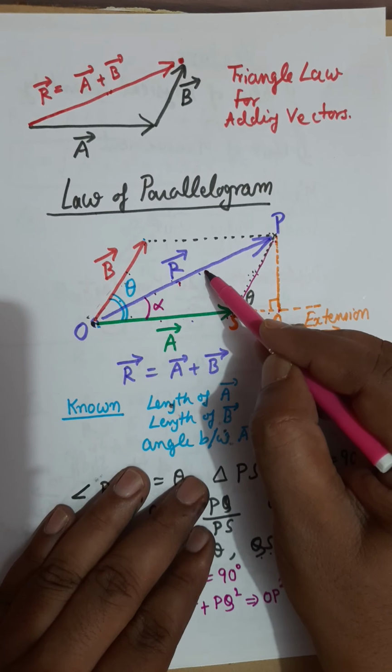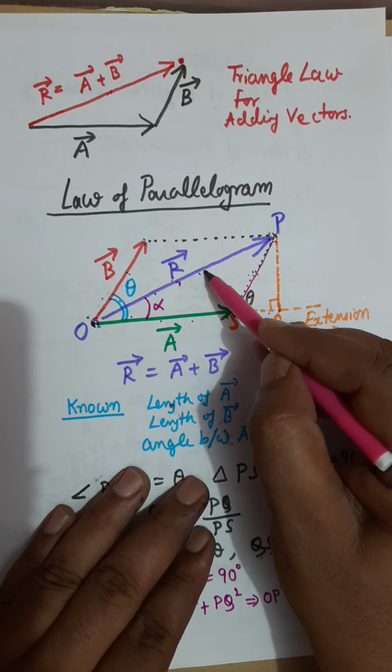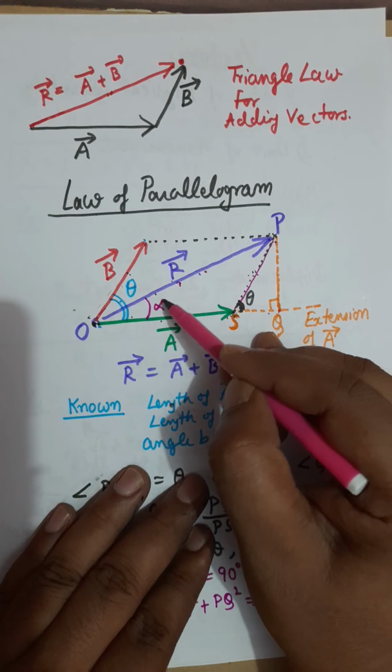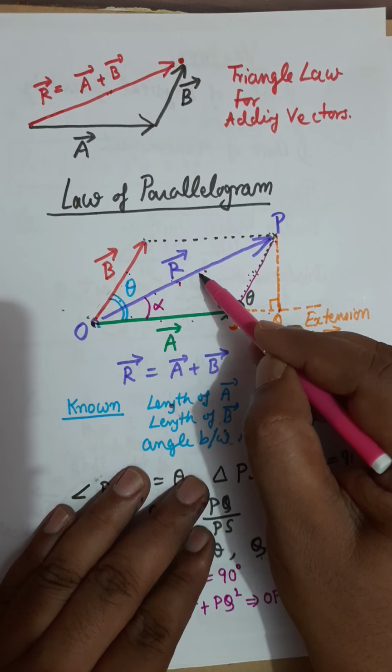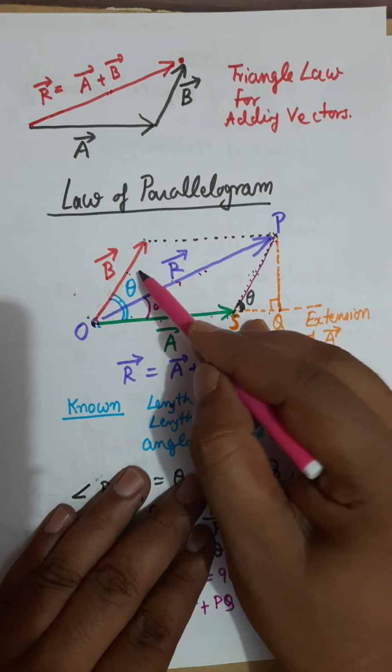The direction of resultant, listen carefully, is always given in terms of the angle which the resultant makes either with the A vector or with the B vector.